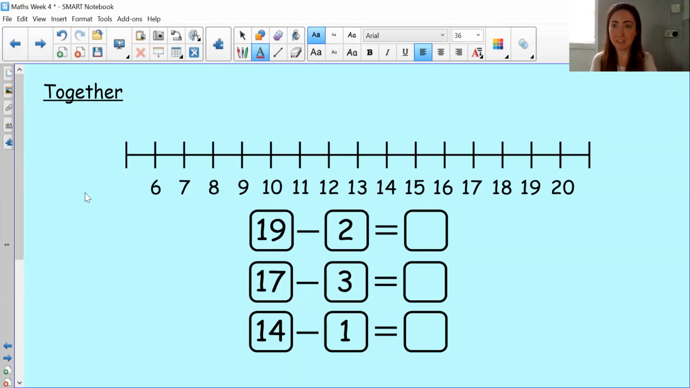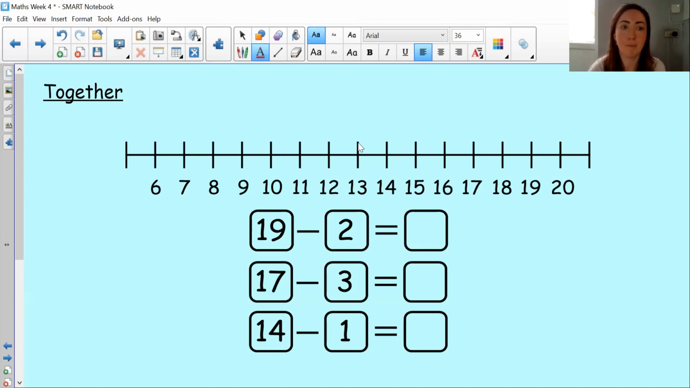Okay, so it looks a little bit different this time. We were counting or subtracting on number tracks just now, but what is this called? Hopefully you said a number line, and it's the same kind of idea. The main difference really is that on the number track, you have to make sure that you are jumping between boxes, from each box, whereas on a number line, we jump from the lines.